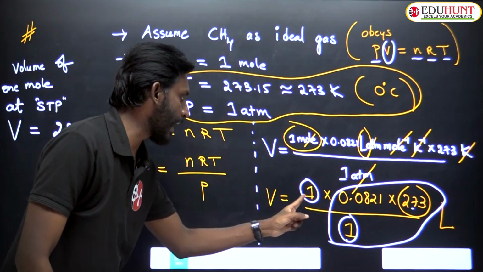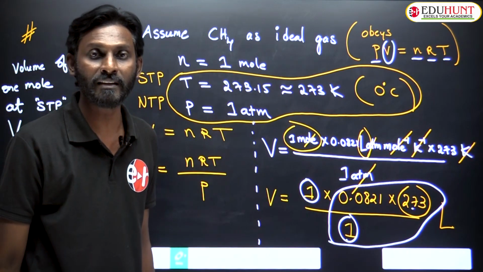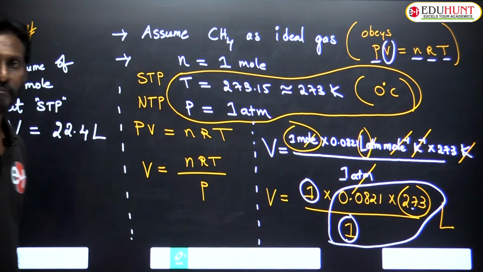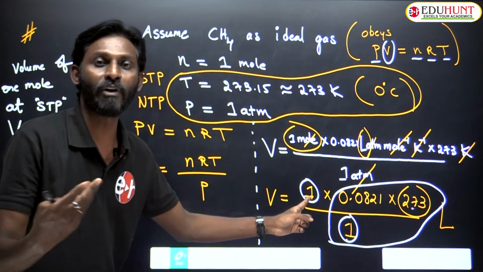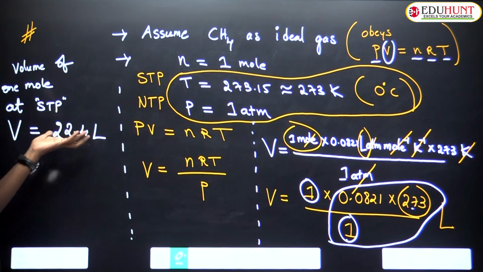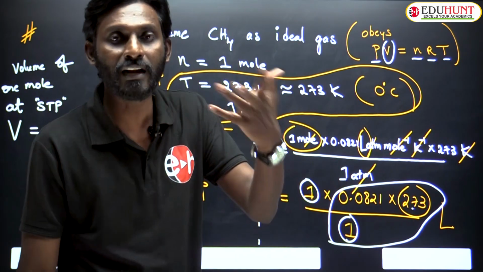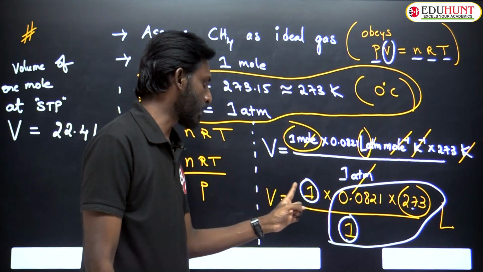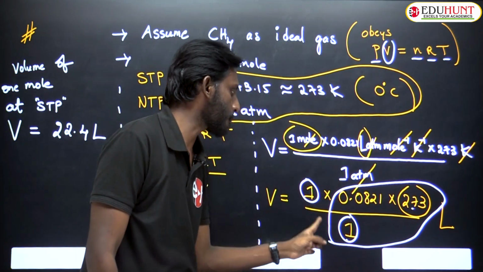Imagine if I have taken 2 mole, then the volume will be 2 into 22.4 liter. If I have taken 3 mole, then the volume will be 3 into 22.4 liter. Are you getting? This is actually Avogadro's law: volume is directly proportional to number of moles, because this is constant.